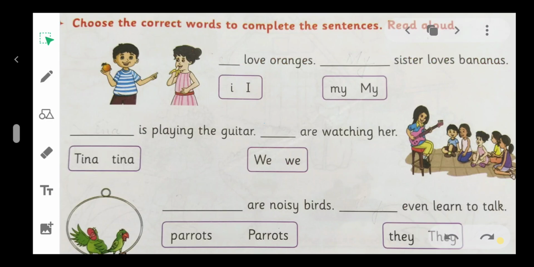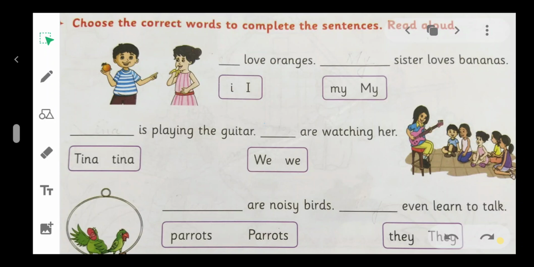Let us see the next exercise. Choose the correct words to complete the sentence and read aloud. First, dash love oranges, dash sister loves bananas.